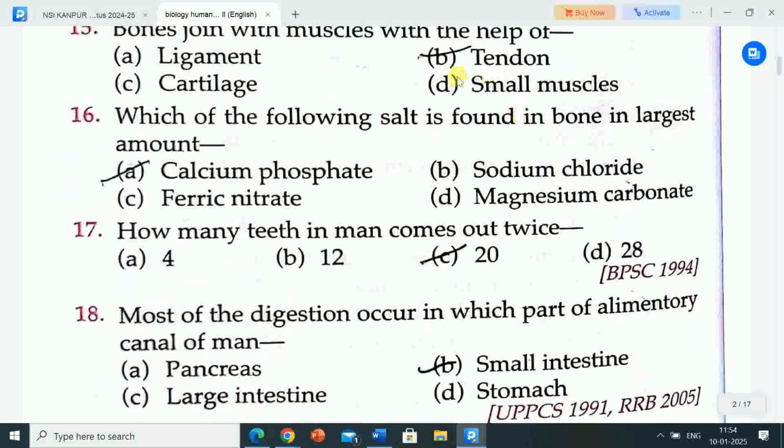Next question is, which of the following salts is found in bone in largest amount? Options are A. Calcium phosphate, B. Sodium chloride, C. Ferric nitrate, D. Magnesium carbonate. Correct answer is option A, calcium phosphate. Calcium phosphate is the salt found in bone in largest amount.